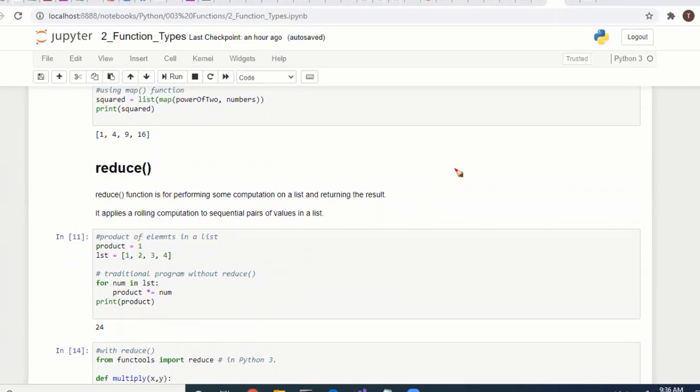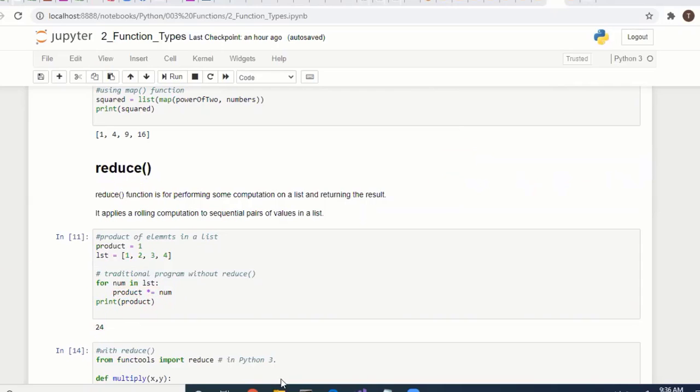So compute all data collection, compute all items, and return a single result. If you want to sum all items, you can use the reduce function. Here we have a list, and we have to find the product of all items. What we have to do is use a for loop and find the product of all items, and it will return the result.